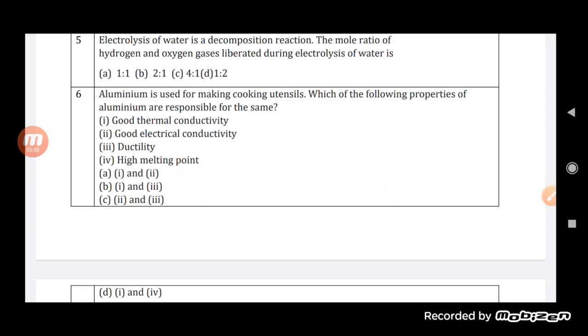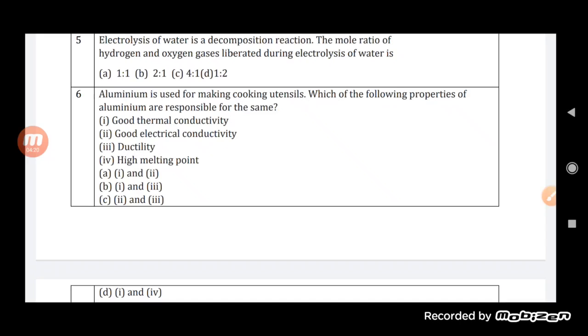Okay, so out of this, students, which one is responsible for that? Let us see here. One and second, no, good electrical conductivity is not required for that. Then first and third, ductility is not required, so second will also not be the correct option.